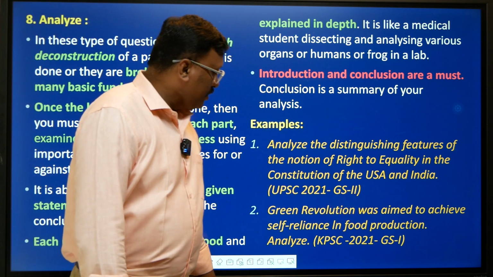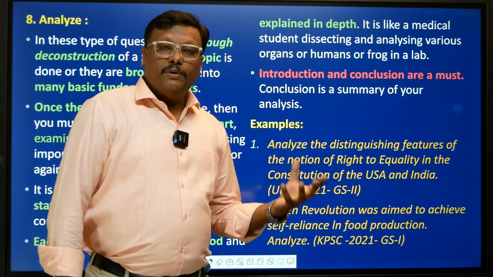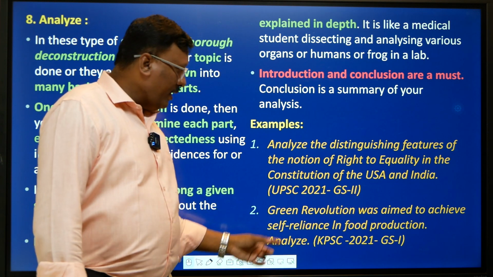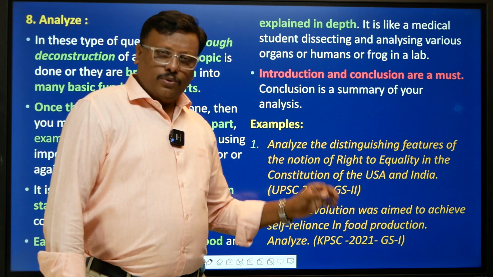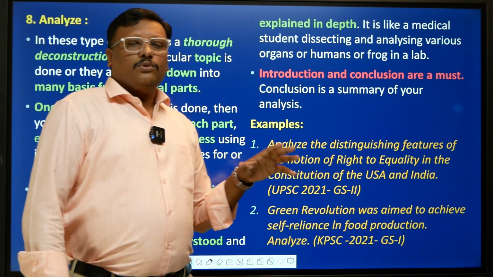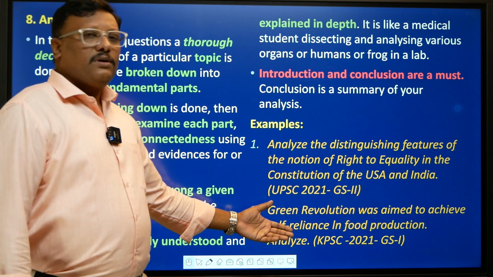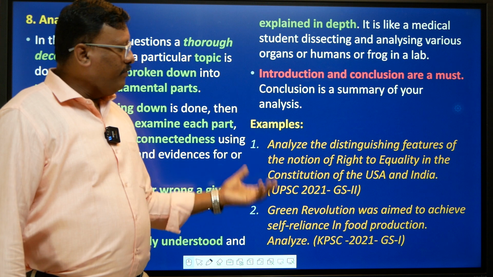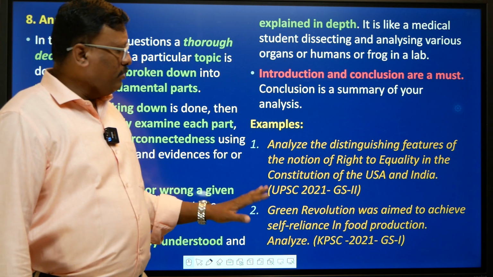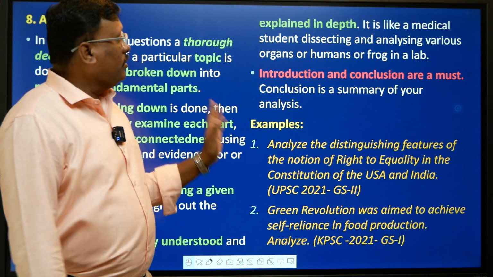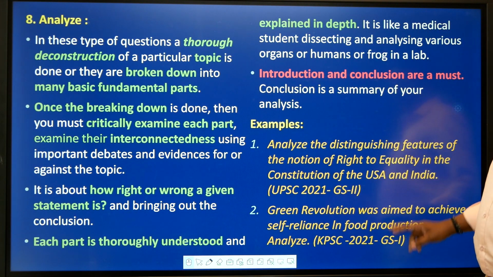Green revolution was aimed to achieve self-reliance in food production. So the statement is given. Again, a deeper analysis is required. Were we able to achieve self-reliance in food production to a greater extent? Yes, right? So you talk about all the pros of this statement. Then you can also present the cons, but most importantly, everything has to be supported with proper evidence, and you don't take a decision, you talk about a fair conclusion. That is your analyze, done.